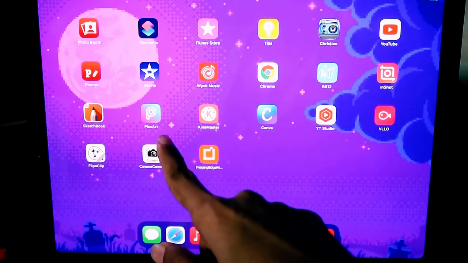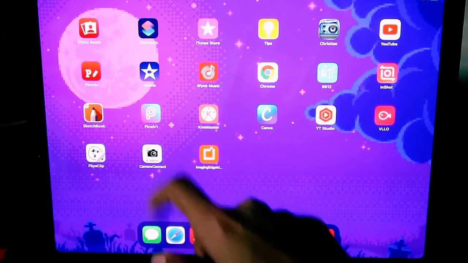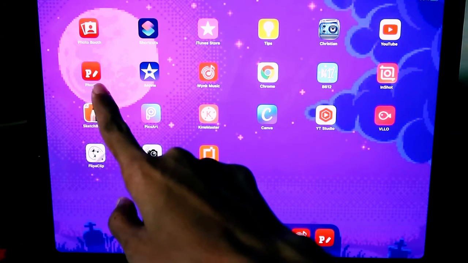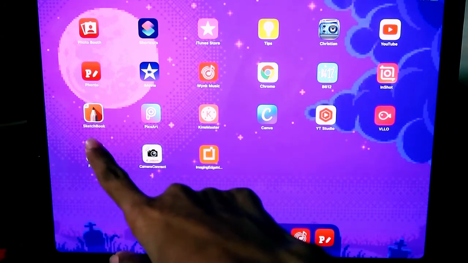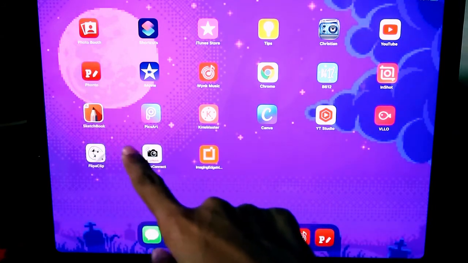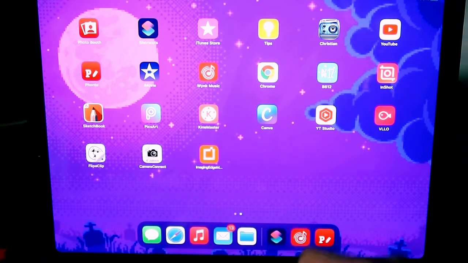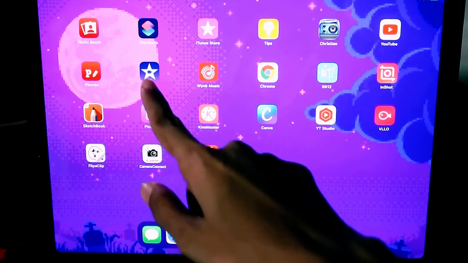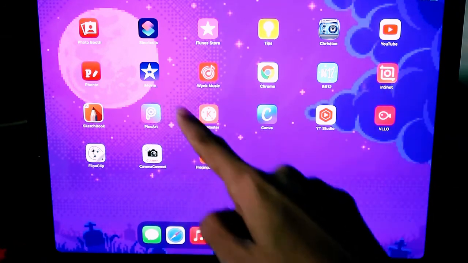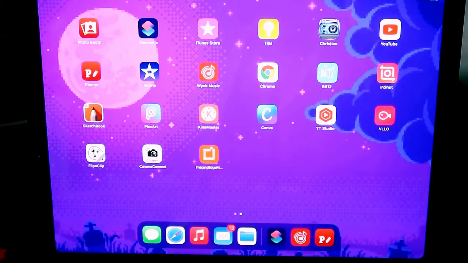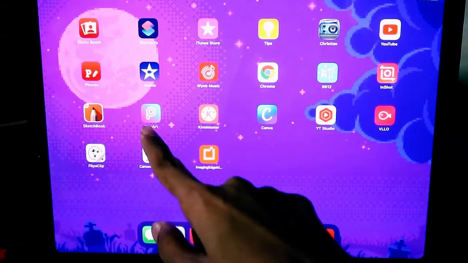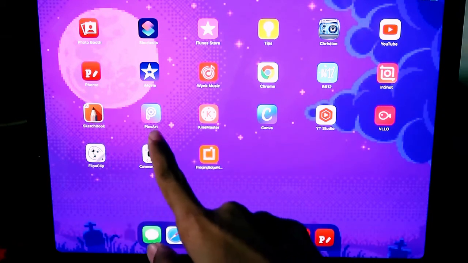PicsArt again is used for photo editing. I edit my thumbnails on PicsArt also. PicsArt, Fonto and Autodesk Sketchbook. I use these 3 apps to edit my thumbnails. Okay, and iMovie, and here we have got KineMaster. So iMovie and KineMaster and InShot are video editing applications, whereas Autodesk Sketchbook, Fonto and PicsArt are photo editing applications.